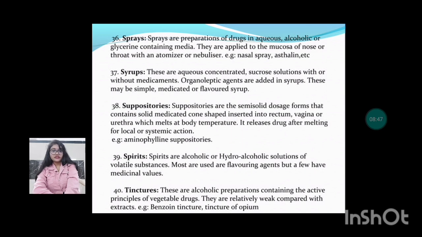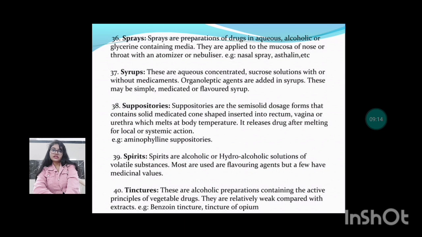Next are the suppositories. These are semi-solid dosage forms that contain a solid medicated cone shape inserted into the rectum, vagina or urethra. At body temperature, it releases drugs after melting for local or systemic action. Next are the spirits. Spirits are alcoholic or hydroalcoholic solutions of volatile substances. Most are used as flavoring agents, but a few have medical value.